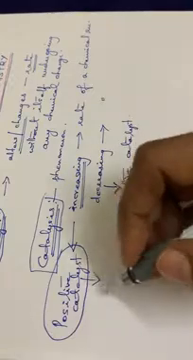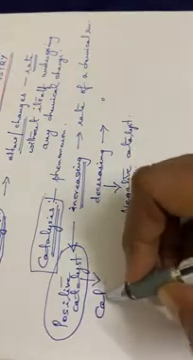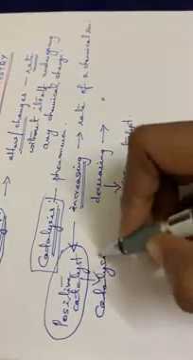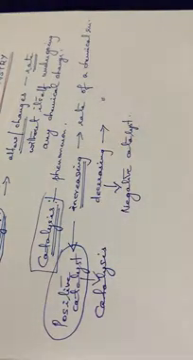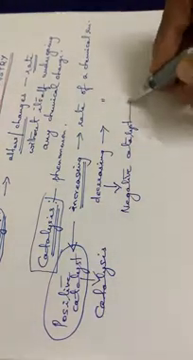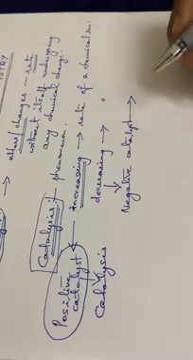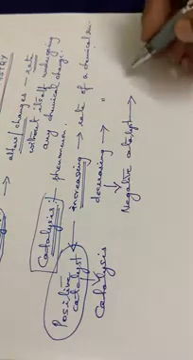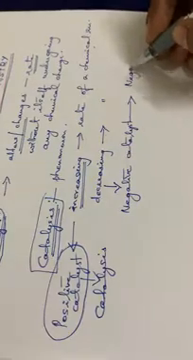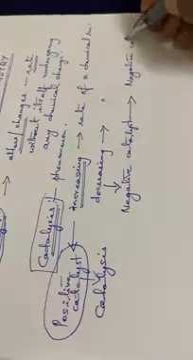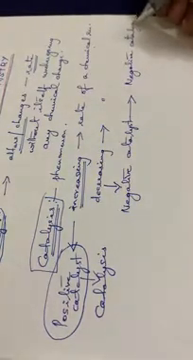While using a positive catalyst, the phenomenon is called catalysis. And while we are using a negative catalyst for decreasing the rate of a reaction, the phenomenon is called negative catalysis.